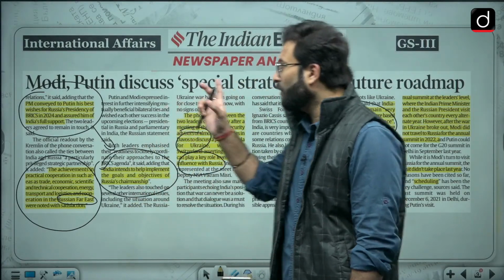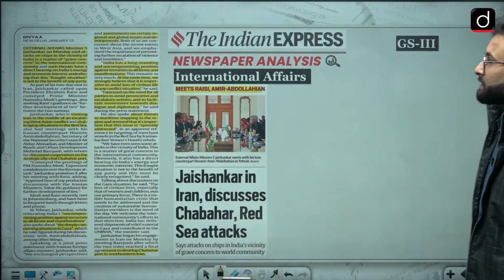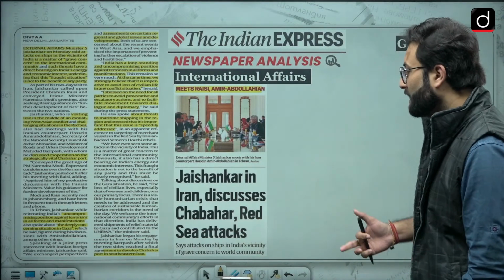Okay, so now moving further to the next article, that is Jaishankar in Iran discusses Chabahar, Red Sea attack. In this particular article also, the same story has been repeated about Gaza, the Red Sea and Chabahar. Chabahar is important for us if we want to connect to the Middle East without entering into Pakistan. Pakistan is a country between India and the Middle East, and if we use Iran's Chabahar port, that can help us connect with the Middle East region and enhance our trade with these countries. Okay, so that is one thing.